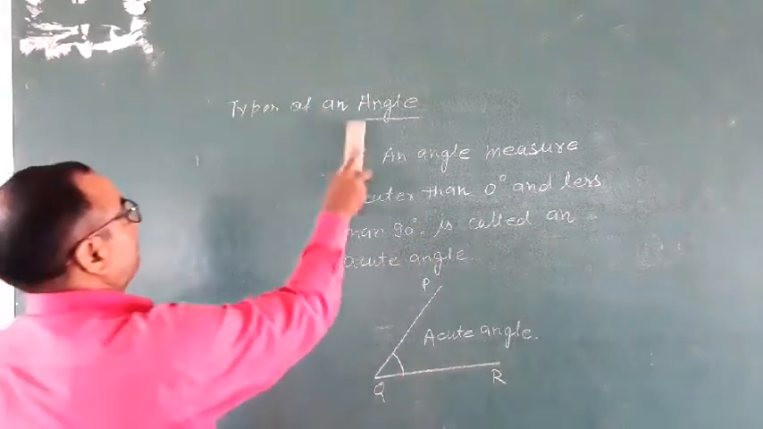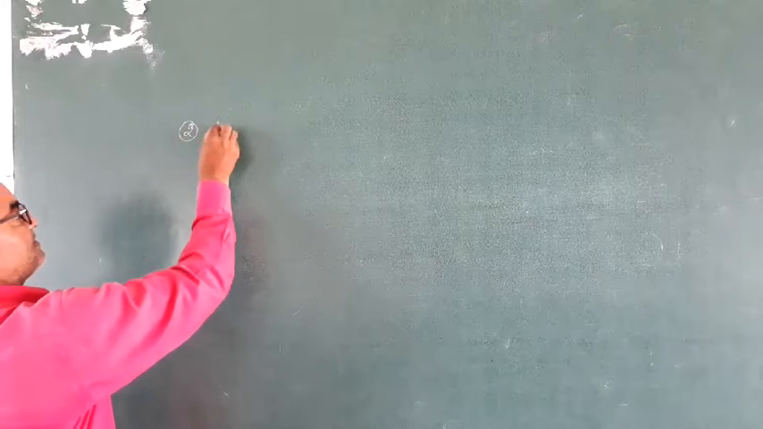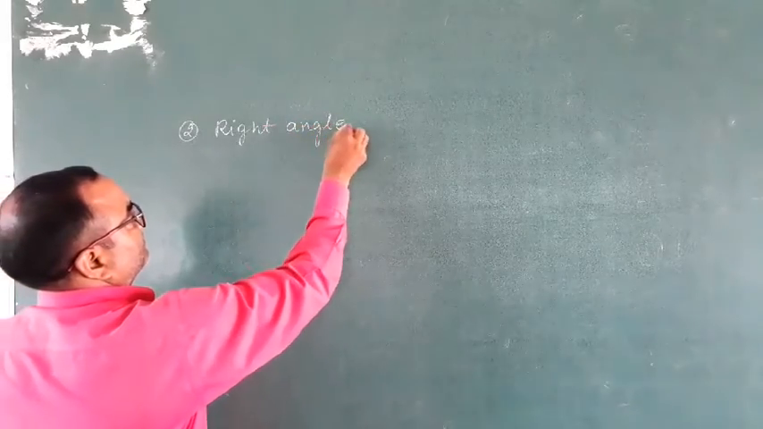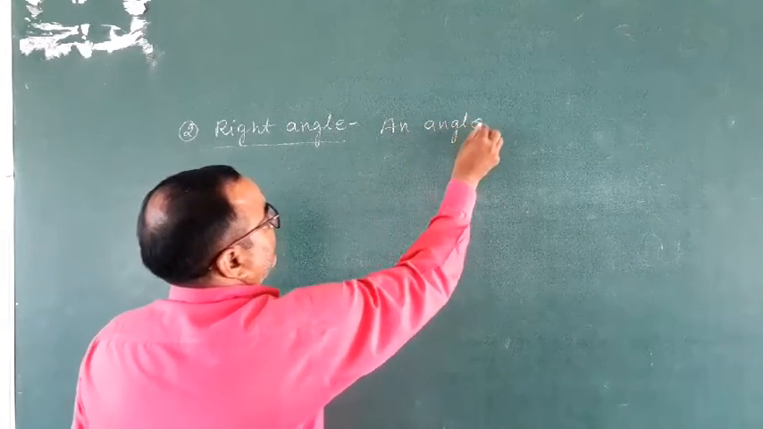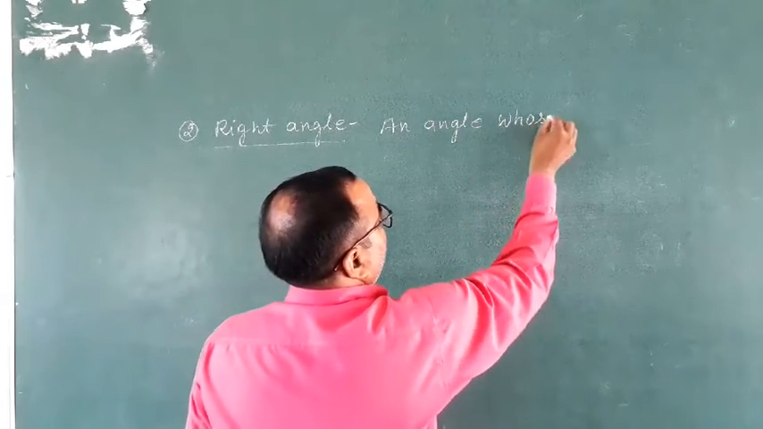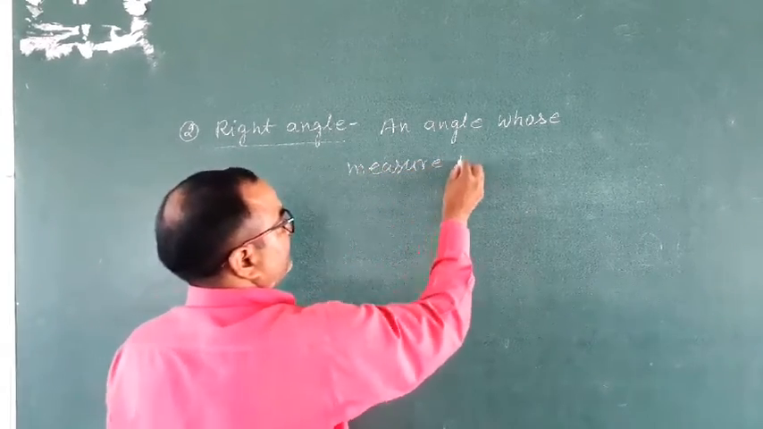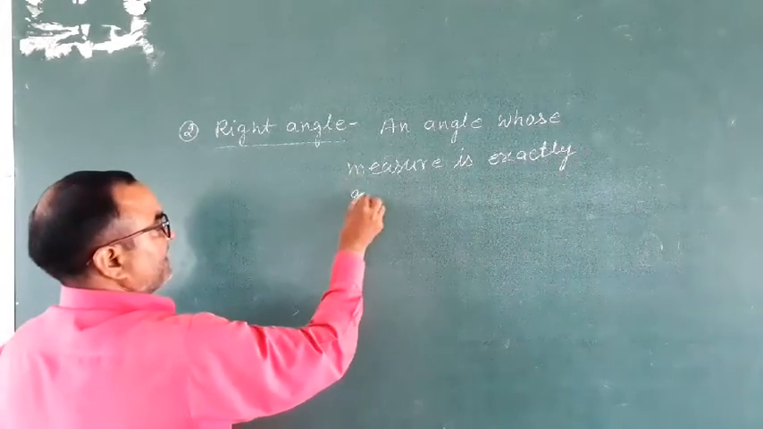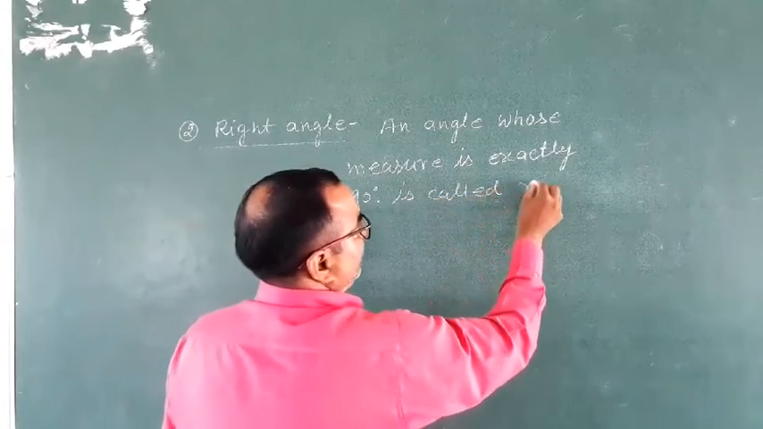Write down. Second, right angle. An angle whose measure is exactly 90 degree is called a right angle.